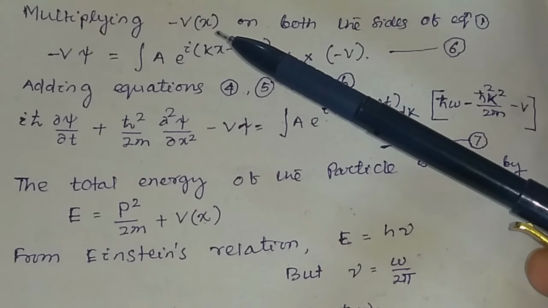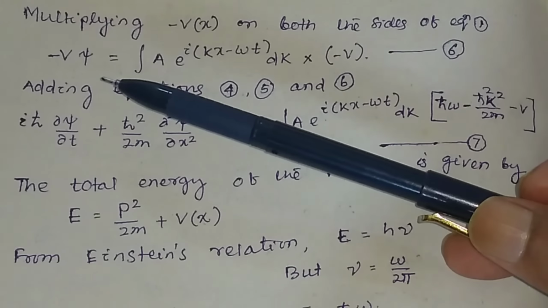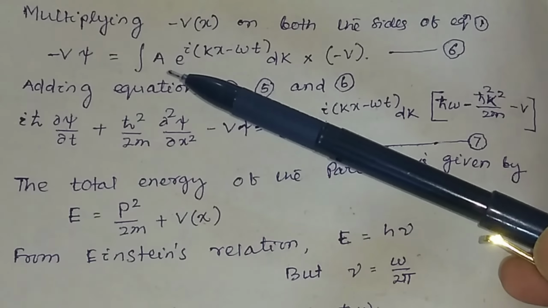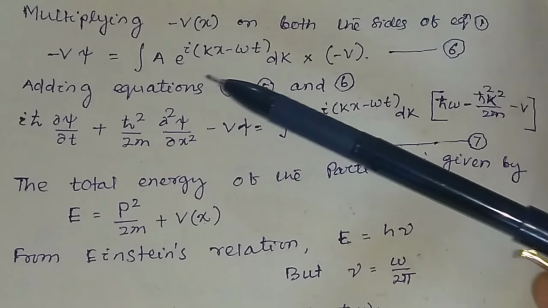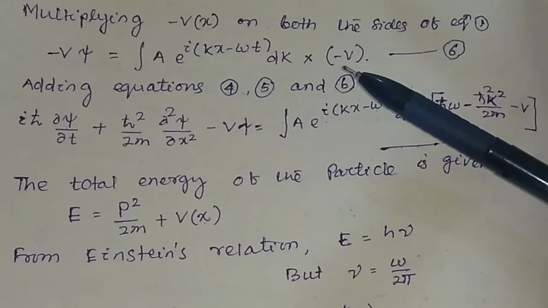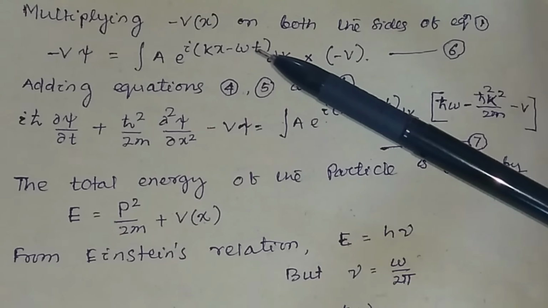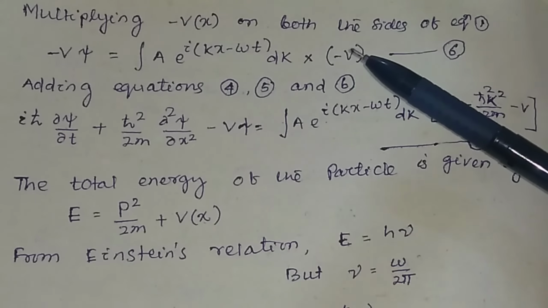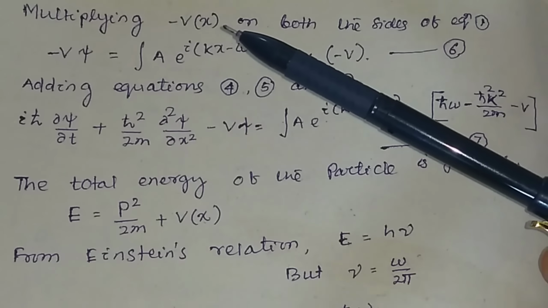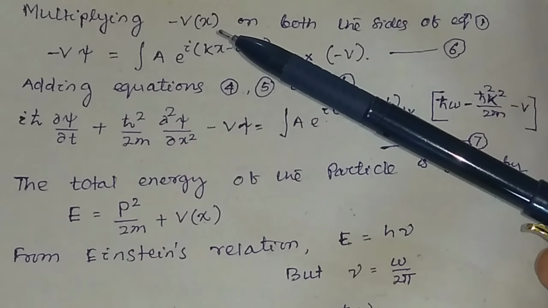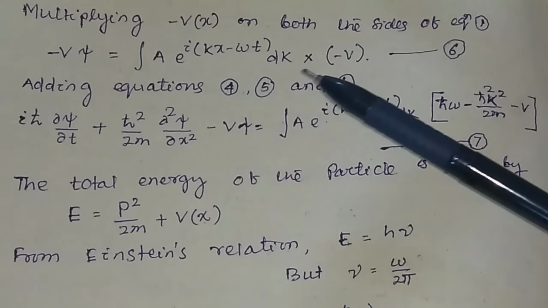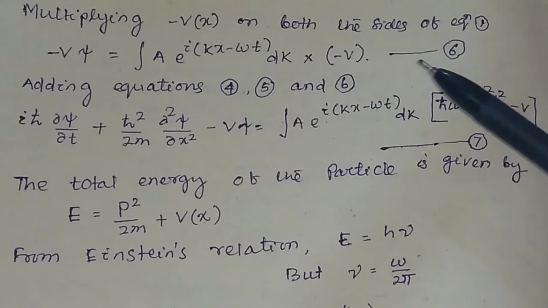If you multiply minus V to the left hand side of equation 1, this will be equal to minus V psi, and your right hand side, you multiply minus V. I have omitted x, you may write x, but you should know that the potential is a function of position, that is x. Suppose this is equation number 6.